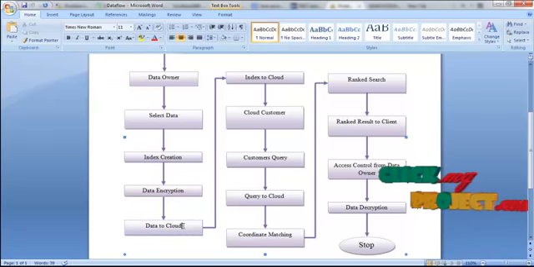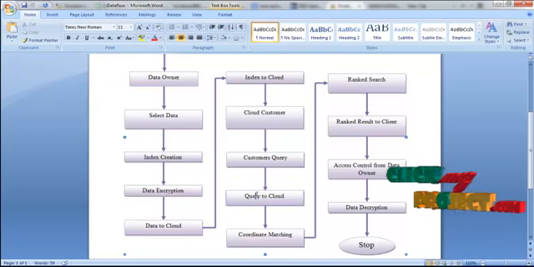The cloud contains data and index in the encrypted format, and then the cloud consumer is the third one. The cloud consumer selects some request and sends the query to the cloud server, and in the cloud server the coordinate matching happens.